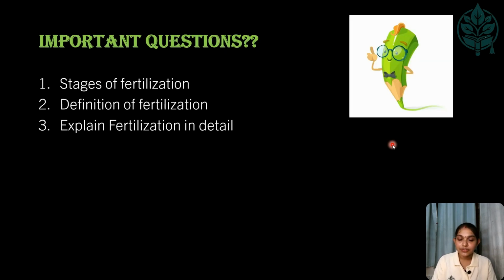So the important questions which can be asked on the topic of fertilization can be the stages of fertilization, which I have mentioned in the first slide, and you can make a flow chart of it for easy understanding. If you present it in the form of a flow chart, you can score good marks, and you can give more information in a short time. And the definition of fertilization, which is very important, and they can also ask to explain fertilization in detail. Thank you.